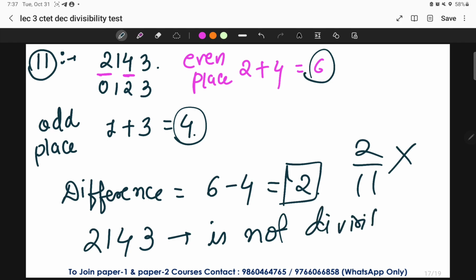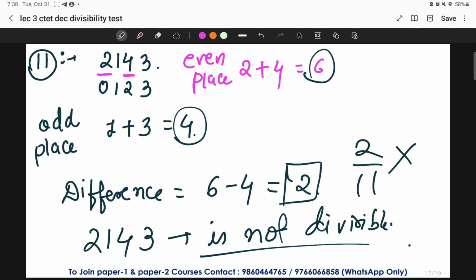This is how you have to practice. I'm just telling you the rules. You don't have to practice lots of examples. You just have to make sure that whatever example you're practicing over here should fit in your mind in such a way that you're not going to forget it at all. Just understand what are the even places, what are the odd places. We have to take the summation of both of them individually, and then take the difference between them, and whatever the difference is going to come, divide the difference by 11.